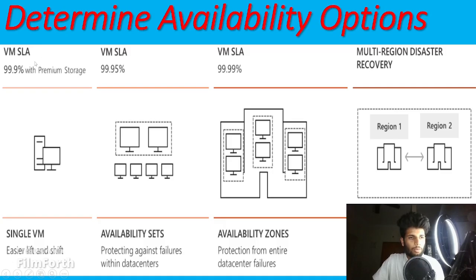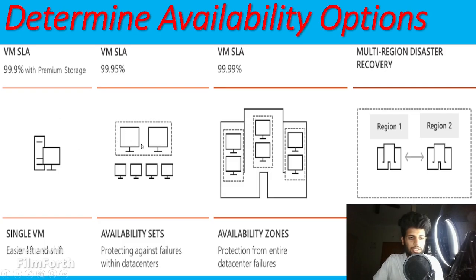So based on how much I am getting the service level agreement. When I was creating one virtual machine with premium storage, I will get 99.9. So still 1% my system goes down. So how can I improve the downtime? Then I move to the availability sets.